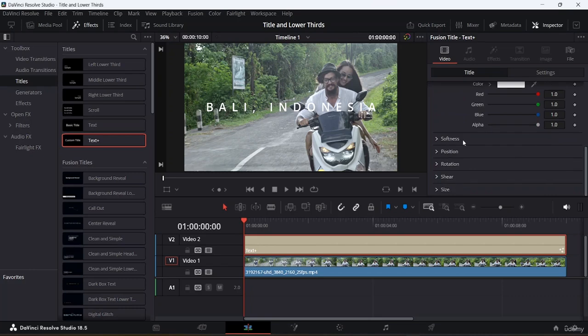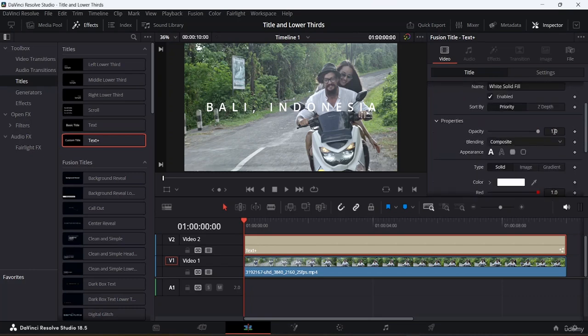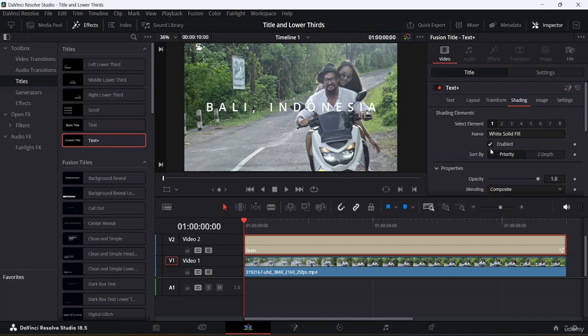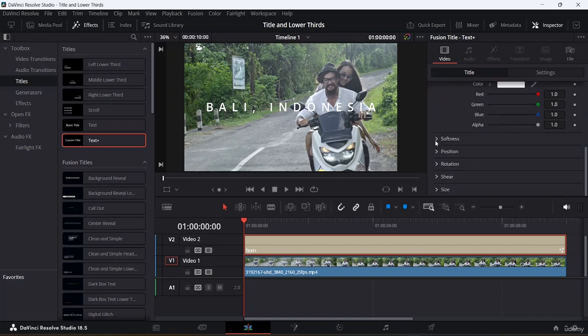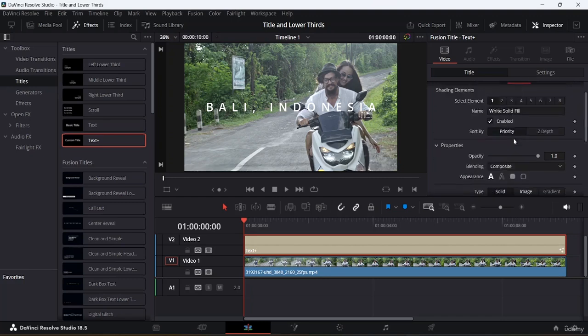You can select the softness and the position, but I won't be telling you about each and every option individually, because it will take a lot of time and you might get a bit confused. I'm telling you about the very basic things you need to know when you're working with titles.